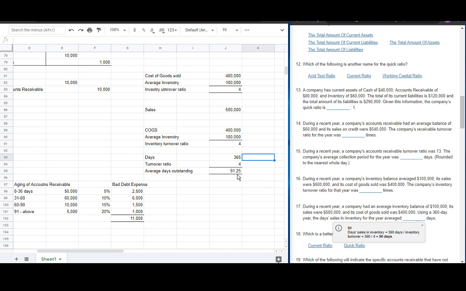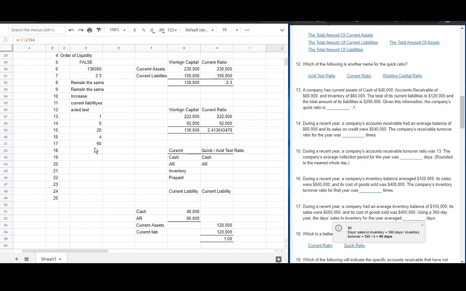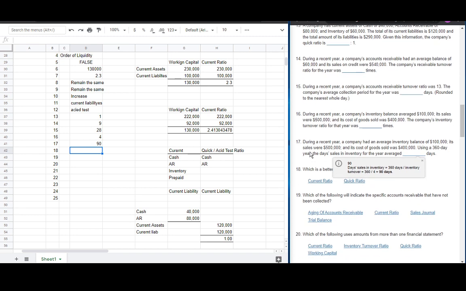But if what we sell are non-living things, for example, pillows, it's okay even if our average days outstanding is a bit high because they don't rot. And so number 18, which is a better indicator of a company's liquidity? Quick ratio.